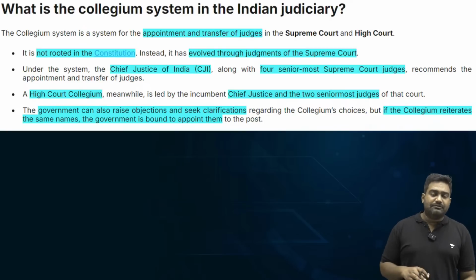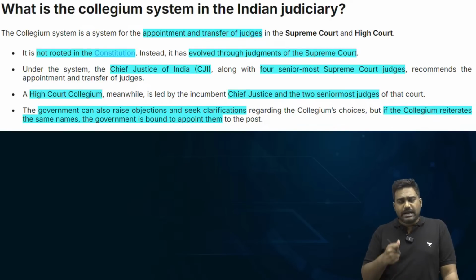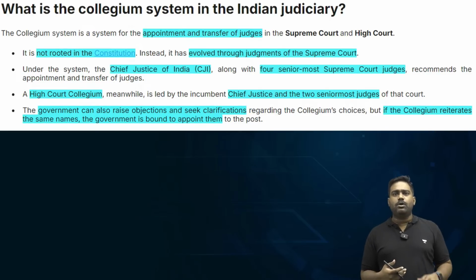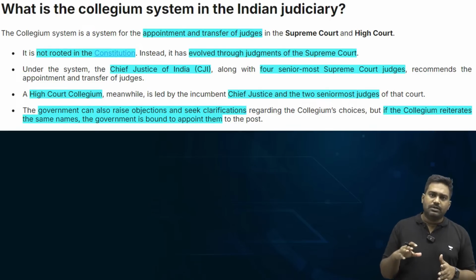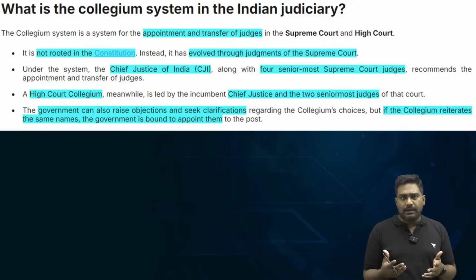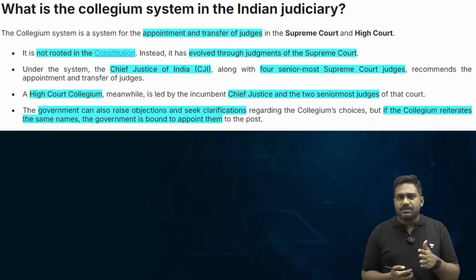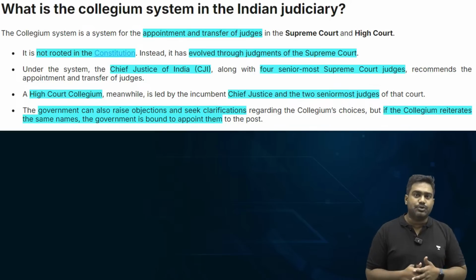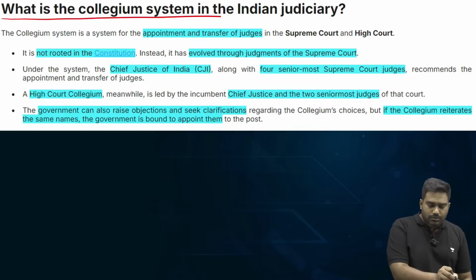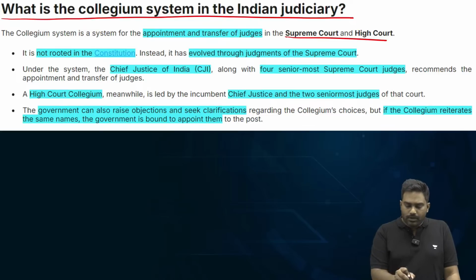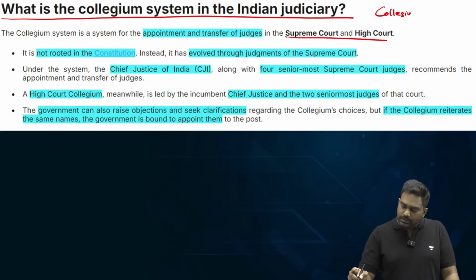So for several years after independence, the government had an upper hand in appointing judges. Consultation meant only consultation. The President would consult with judges. Usually they would arrive at some consensus, or the government would go ahead with those judges who would fit the bill, who would seem to be more favorable towards the government. So this had raised questions about the very integrity of the judiciary, the independence of the judiciary. But through the three judges case, the Supreme Court evolved a system of appointment called the collegium.